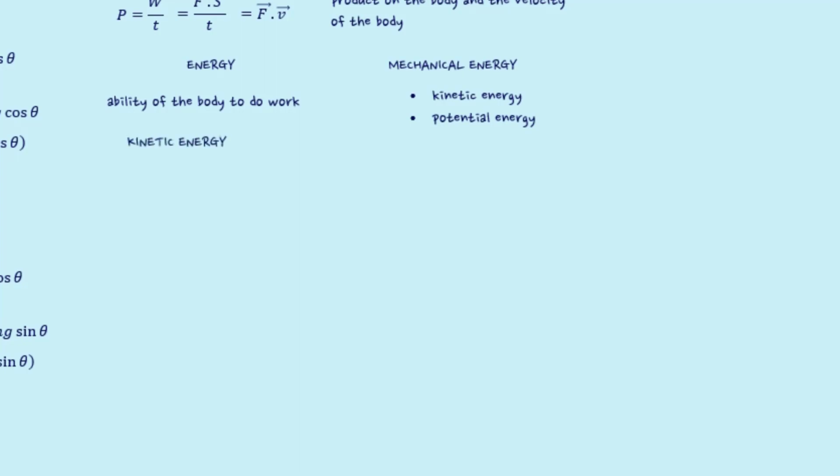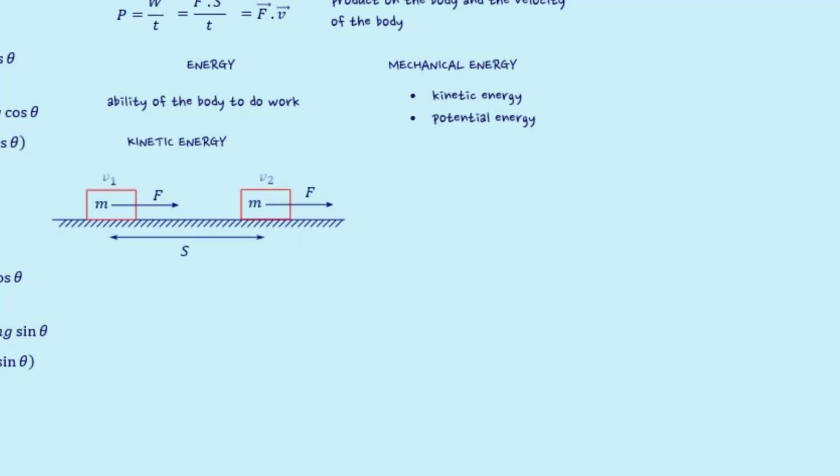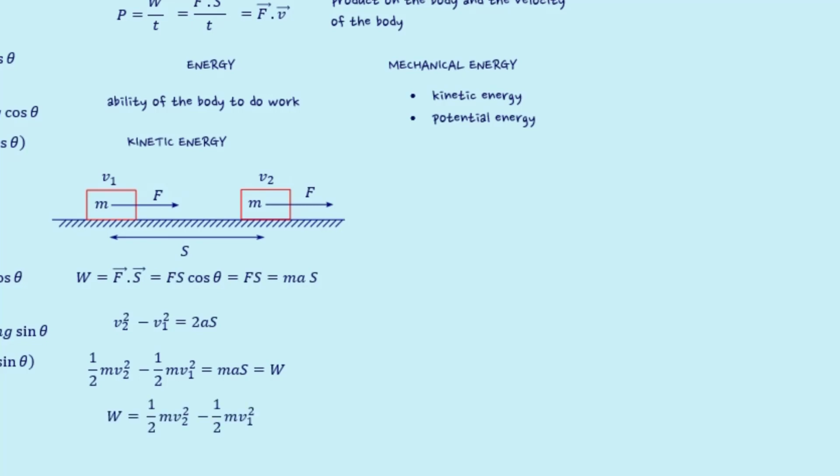The energy possessed by a body by virtue of its motion is termed as kinetic energy. Suppose a force F applied on an object of mass m is responsible for changing its velocity from v1 to v2. We know the expression for work done, and for simplicity, let us consider force and displacement are in the same direction. So, work done can be written in the form W equal to m a s. Now from equation of motion, we know v2 square minus v1 square equal to 2as. Using mathematical substitutions, we can show W equal to half m v2 square minus half m v1 square.